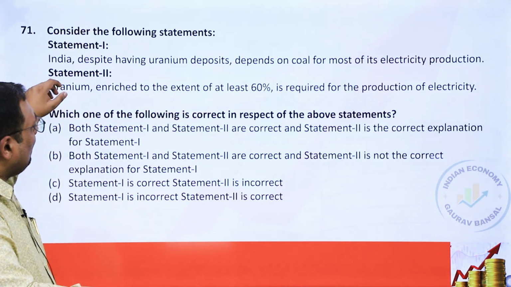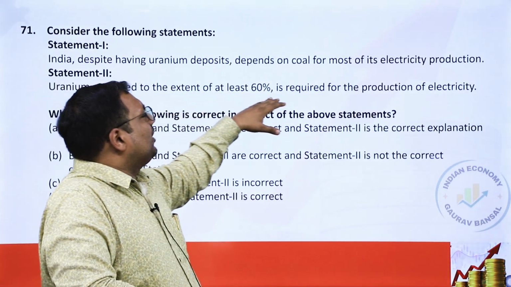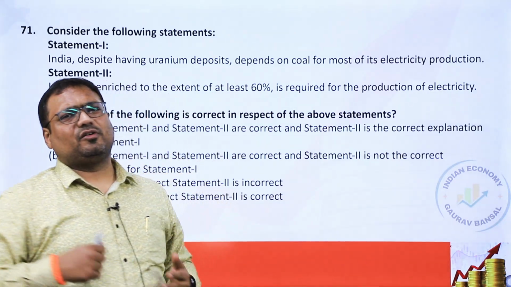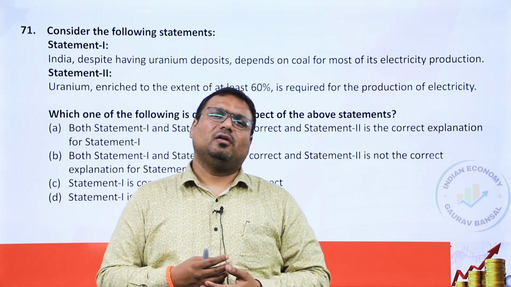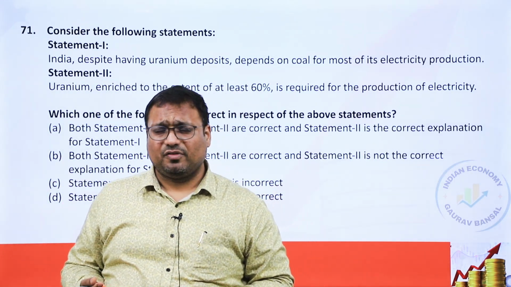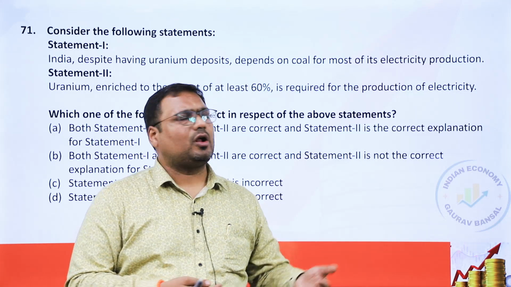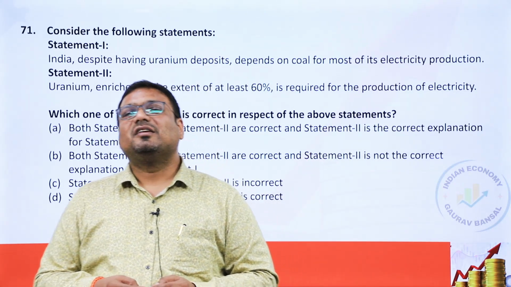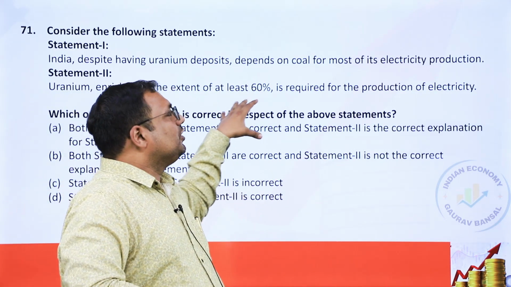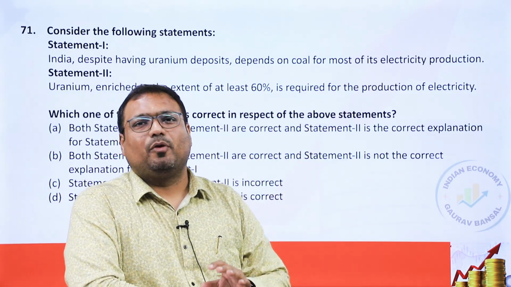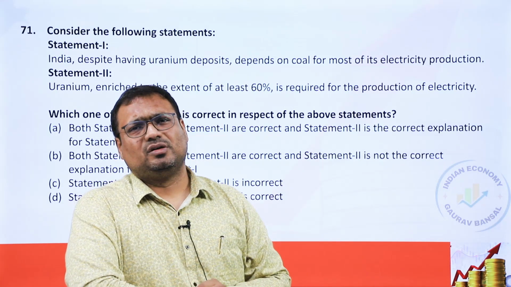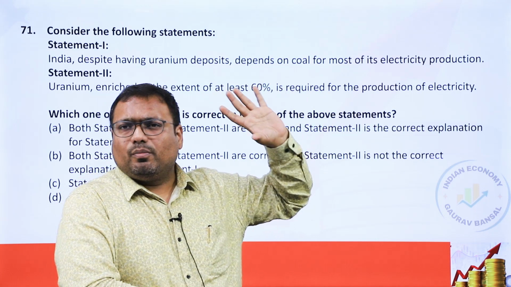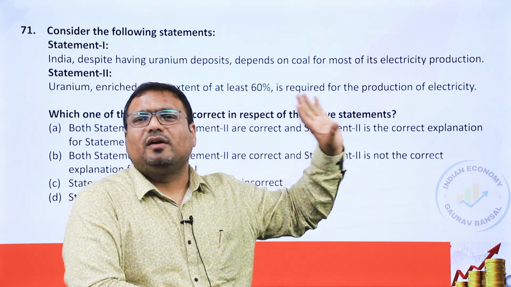Now, uranium enriched to the extent of at least 60% for the production of electricity. Actually, for the production of electricity, what we need is nuclear fission. And for nuclear fission, how much purity or how much enrichment do you need? 99% plus. 60% is the level of the uranium that India has in its deposits, and that is a very, very low deposit. So the second statement is confirmed wrong, definitely wrong.